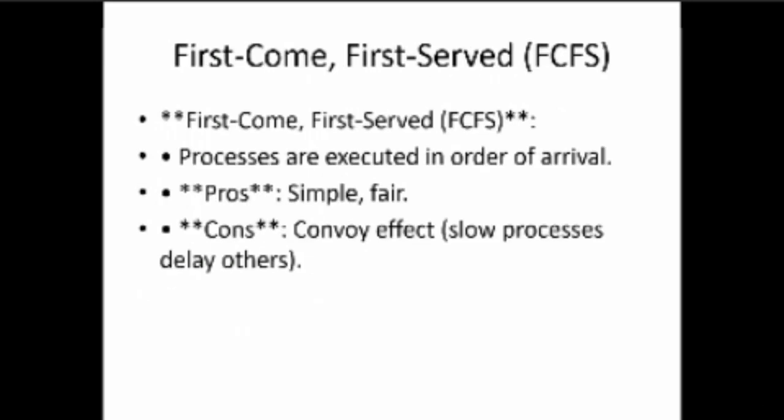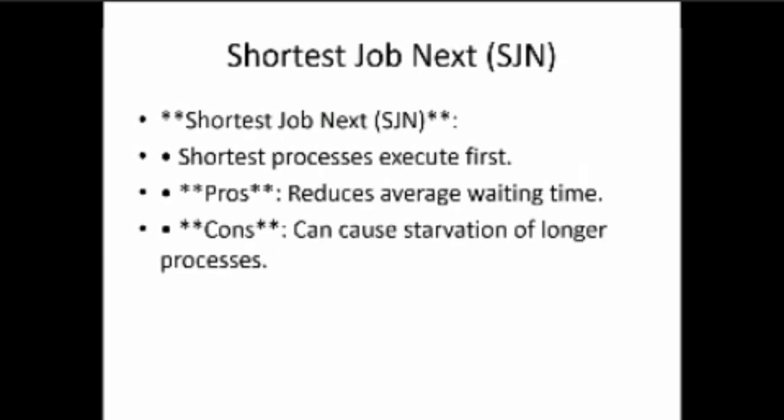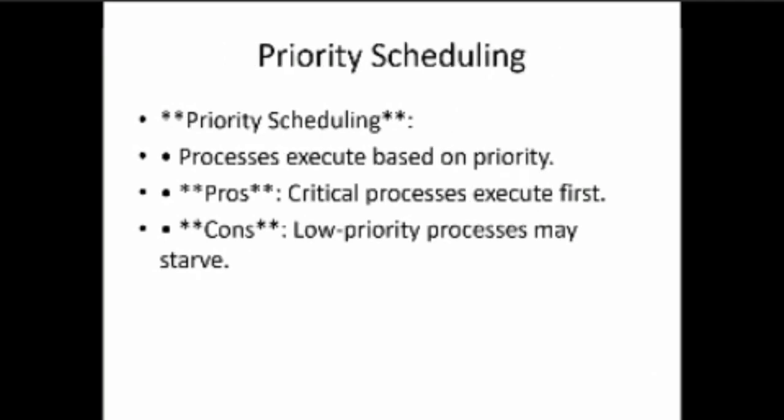The scheduling algorithms I have already covered in the CPU scheduling video, so you can refer to that video. I will just go over them briefly. First come first serve: the process which comes first is served first. Shortest job next: the process with the least burst time is executed first.